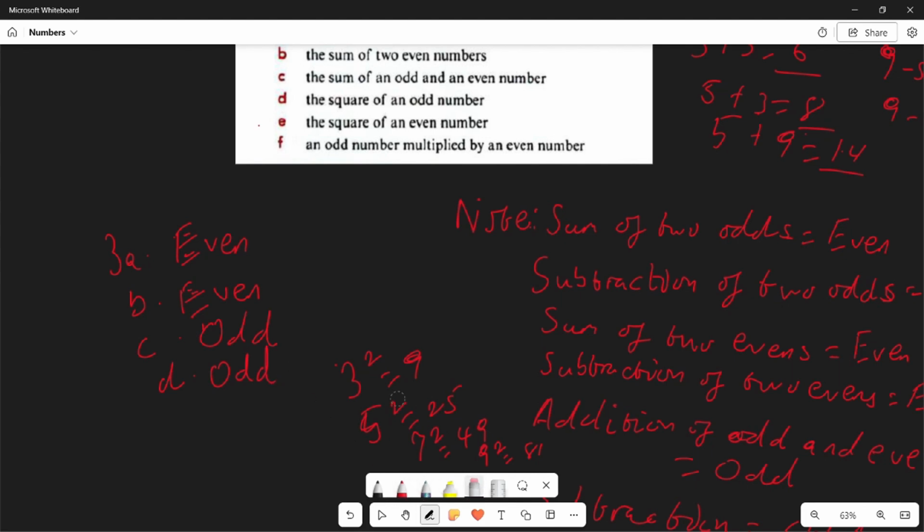So your answer there is going to be odd. And now for question E, the square of an even number, same thing goes. 2 square equals 4, 4 square equals 16, 6 square equals 36, 8 square equals 64, and the list goes on. It will always give you an even number. So your answer there is going to be even.